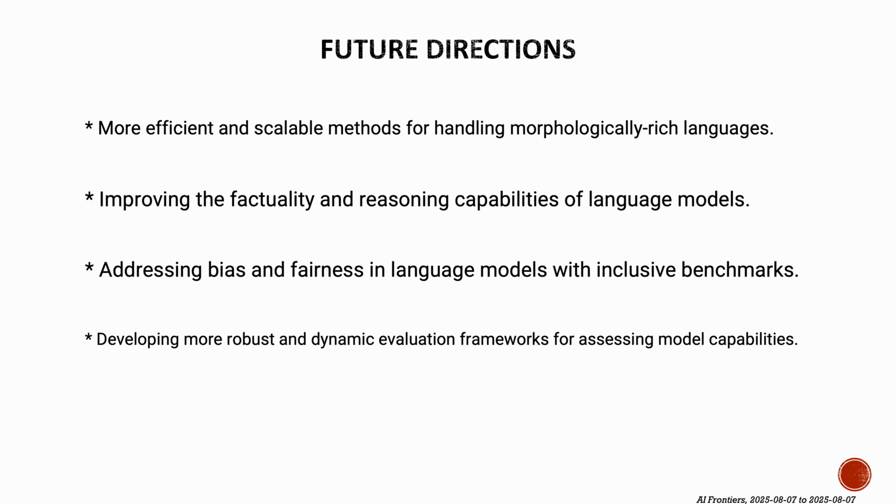Looking ahead, future research could focus on several directions. First, there's a need for more efficient and scalable methods for handling morphologically-rich languages and complex conversational dynamics. Second, improving the factuality and reasoning capabilities of language models will continue to be crucial. Third, addressing bias and fairness in language models will require more culturally grounded and linguistically inclusive benchmarks. Finally, developing more robust and dynamic evaluation frameworks will be essential for assessing the true capabilities of language models.